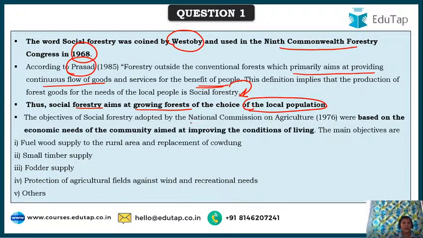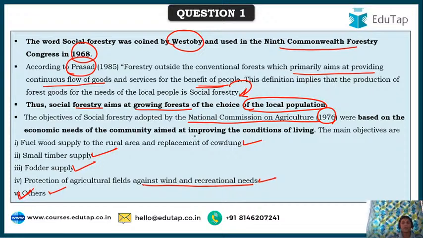And as per the National Commission on Agriculture, which gave its recommendations in 1976, they have said that the following should be the major objectives of social forestry. What are they? First, fuel wood supply to the rural area and replacement of cow dung, small timber supply, fodder supply, protection of agriculture fields against wind and recreational needs, and others. Others include various others like shelter belts and providing fodder. All these various uses of forestry fall under the others.